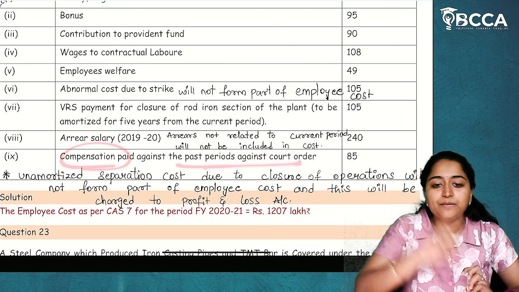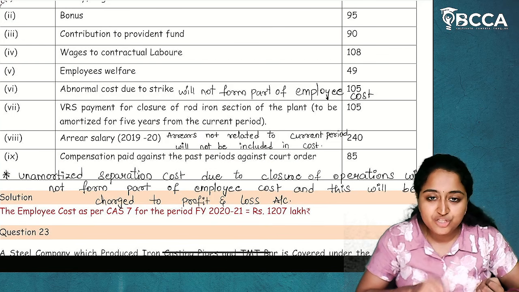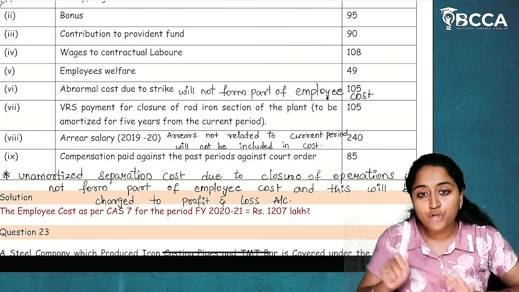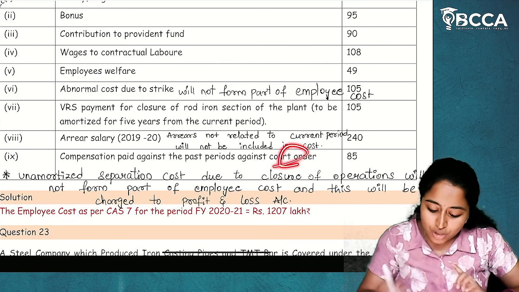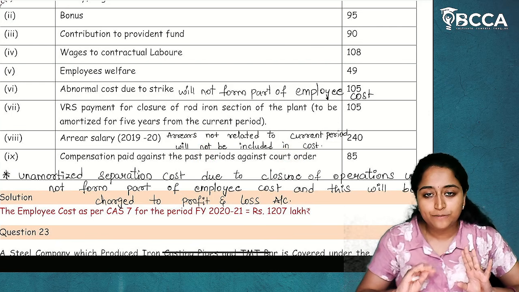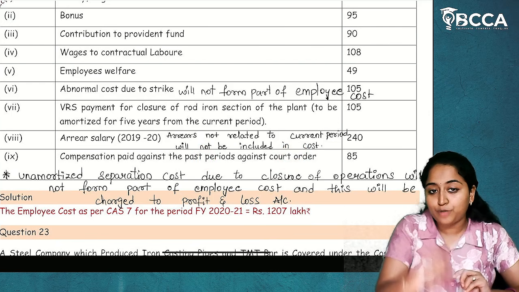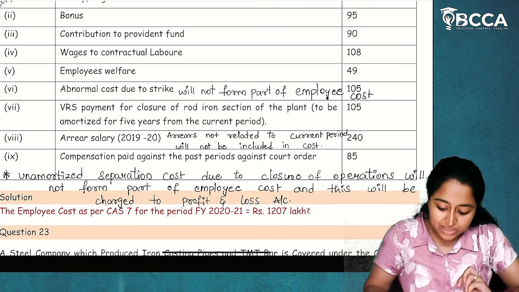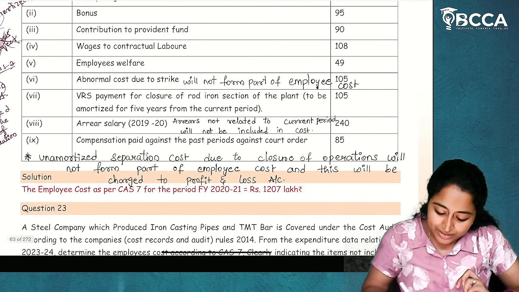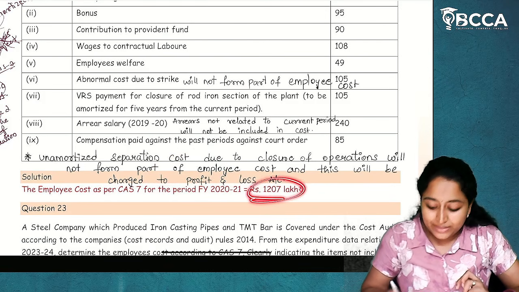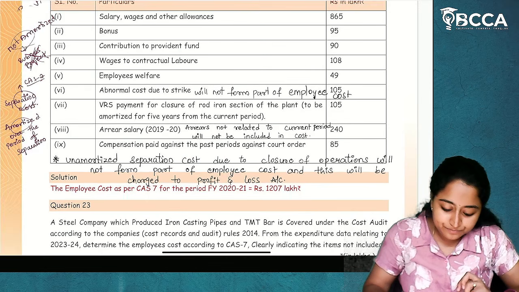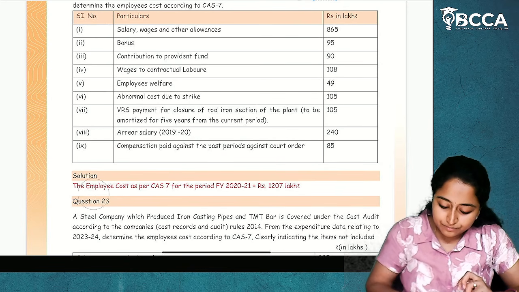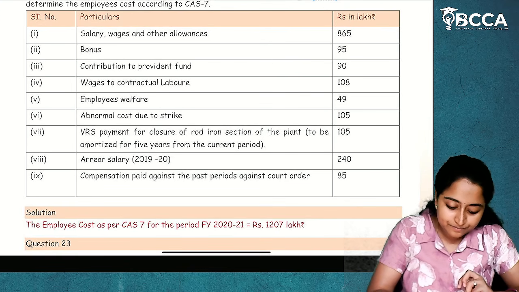Compensation paid against past periods under a court order. Any compensation paid as employee cost for past periods related to a court order will not be included. If a court order is not there but you have paid for past years, that can be included. But if you have paid any employee cost as compensation because of a court order, it should not be included in the employee cost. I hope it is clear. So based on inclusions and exclusions, you can write it. Write the note points. You'll get the amount. Note points are very, very important. Do not forget the note points.